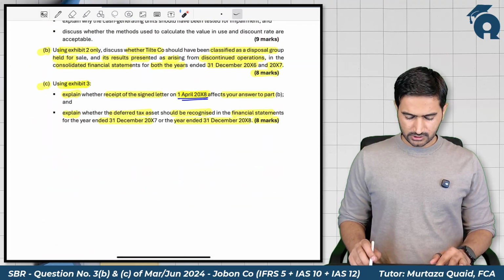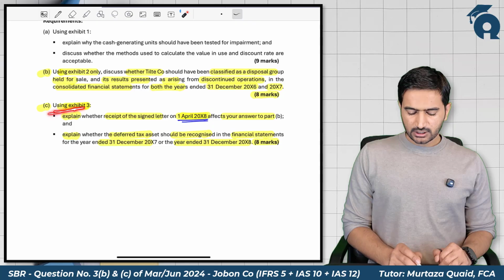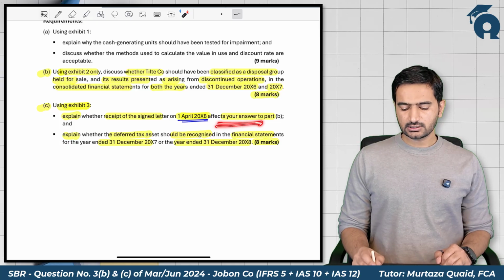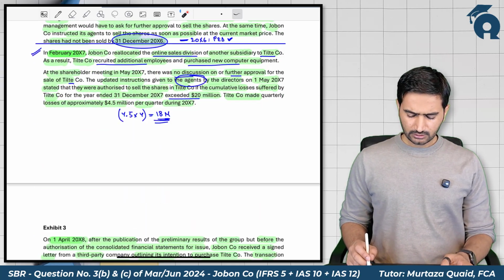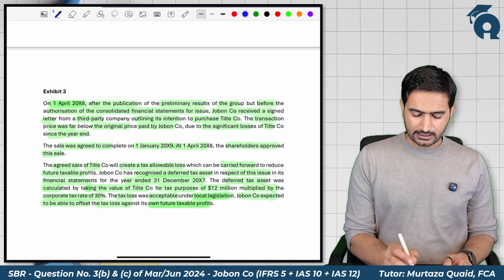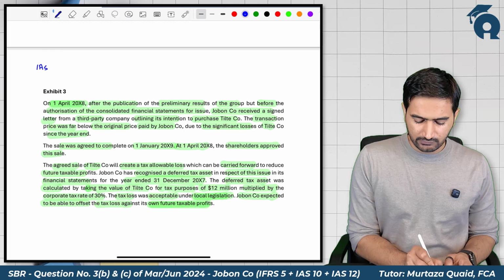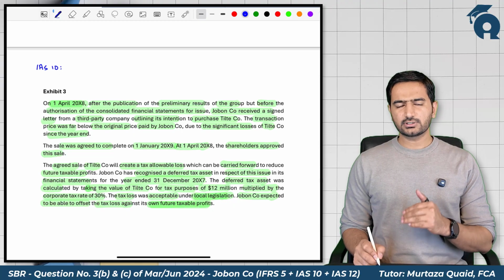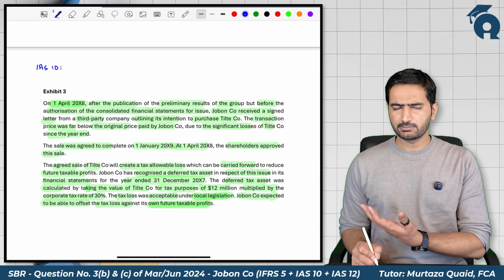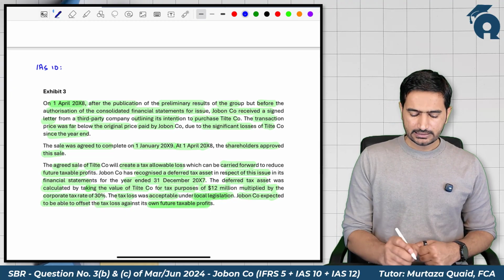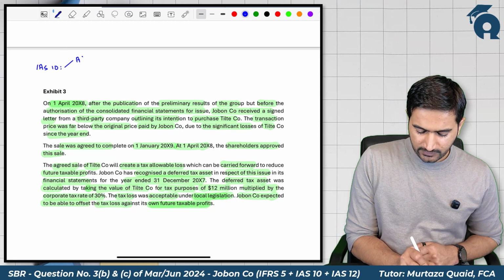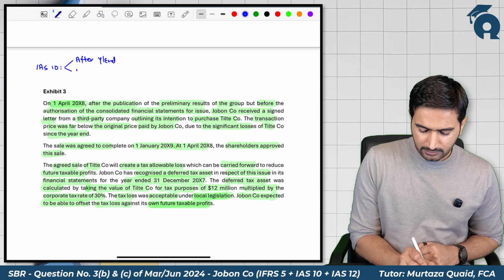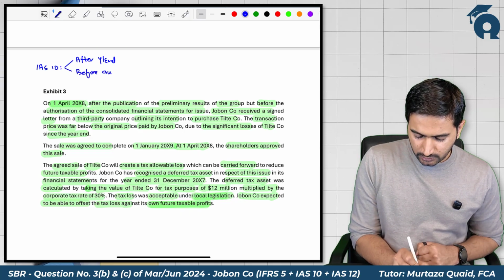Now again, what was the requirement? So the first part of the requirement is to explain whether the receipt of the signed letter on 1st April affects your answer to part B. Look, we have also studied IAS 10, the title of which is events after the reporting period. As per IAS 10, events after the reporting period means those events, favorable or unfavorable, that arise after the year end but before authorization.